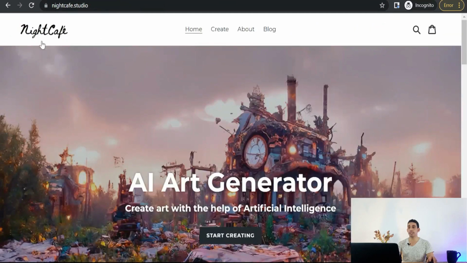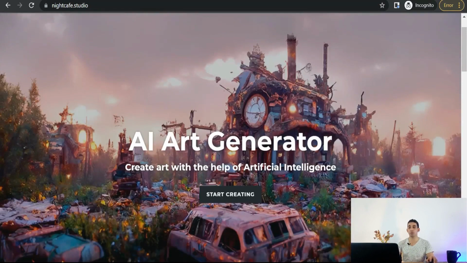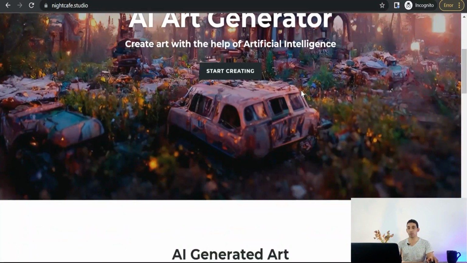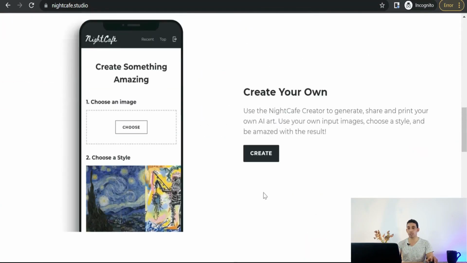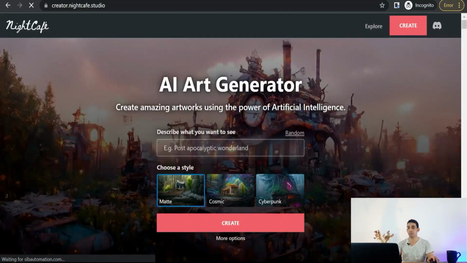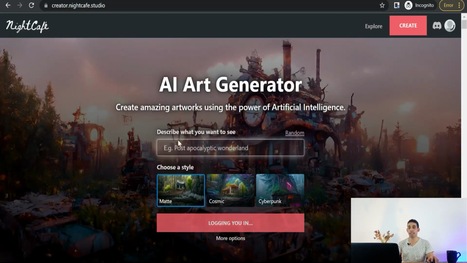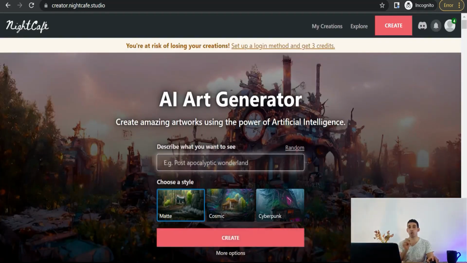That is nightcafe.studio. Here you can generate your art with artificial intelligence. So you can go down a little to this button, create your own art. Click over that, create, simply. And as the previous one, here you can insert your ideas, your thoughts, your words, and separate them with some commas.